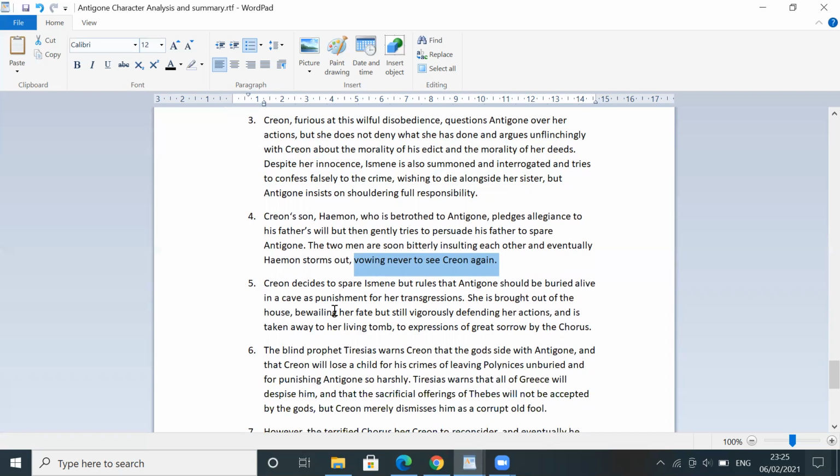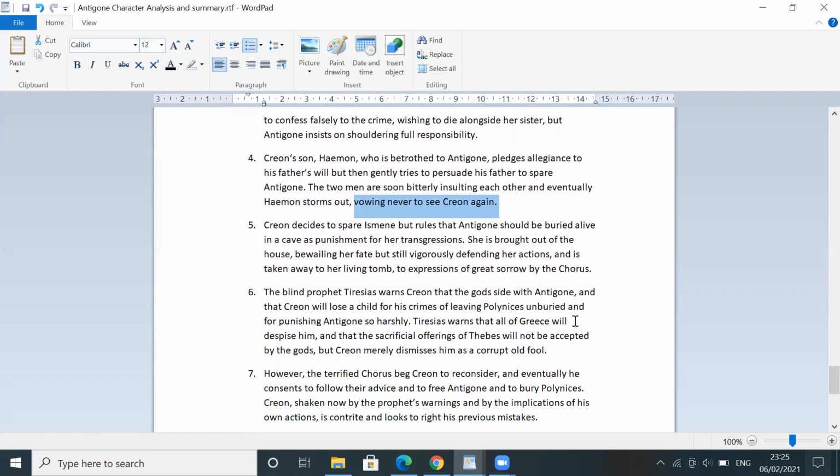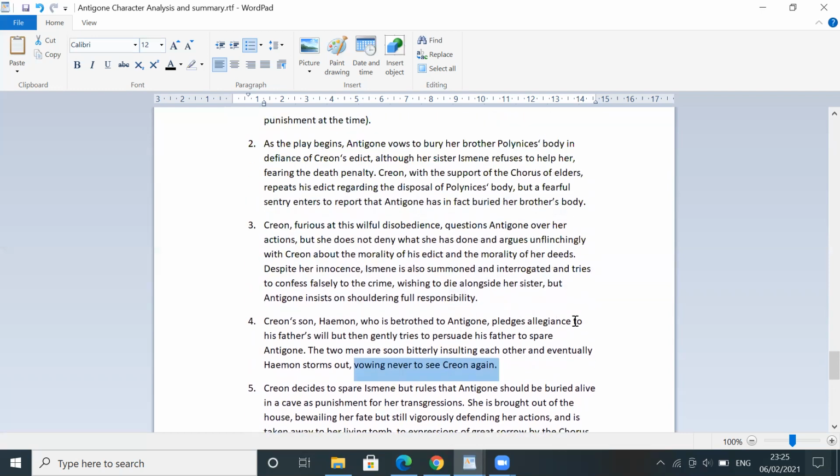She's brought out of the house, and of course she's screaming and bewailing her fate, but still vigorously defending her actions. And she's taken away from her living tomb to expressions of great sorrow by the chorus again. So let's go over it just one more time.